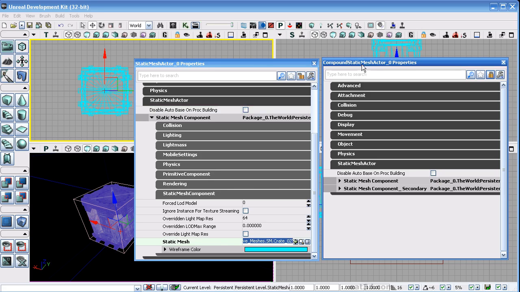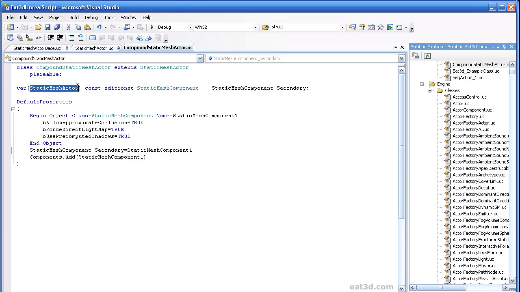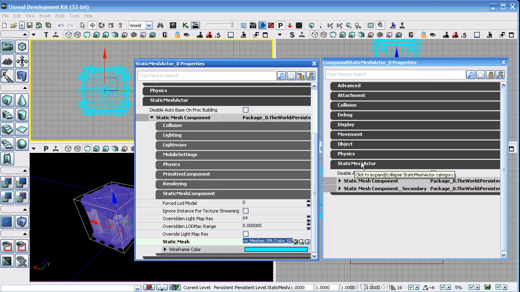So then we look at our compound static mesh, and under the same heading, because in the script file here, we took the time to label what category of the properties we want it to be under. Otherwise, by default, it would have chosen the class name if you don't specify anything there. So we've made sure it showed up under the same, and you'll see the normal static mesh component that's coming from the static mesh actor class. But because we're a compound static mesh, you now see this additional component that we added, and this is secondary.